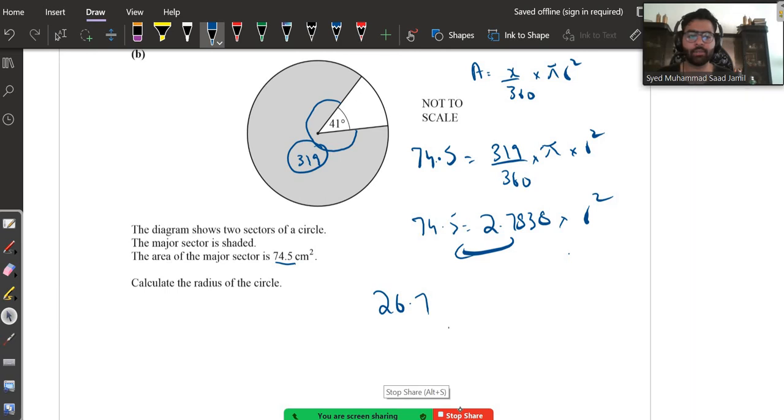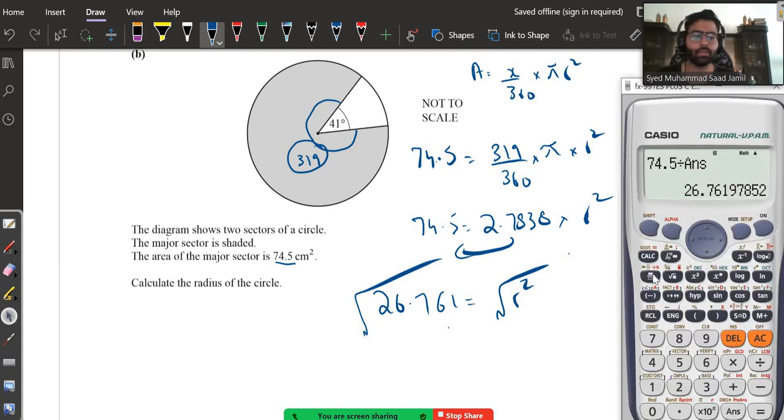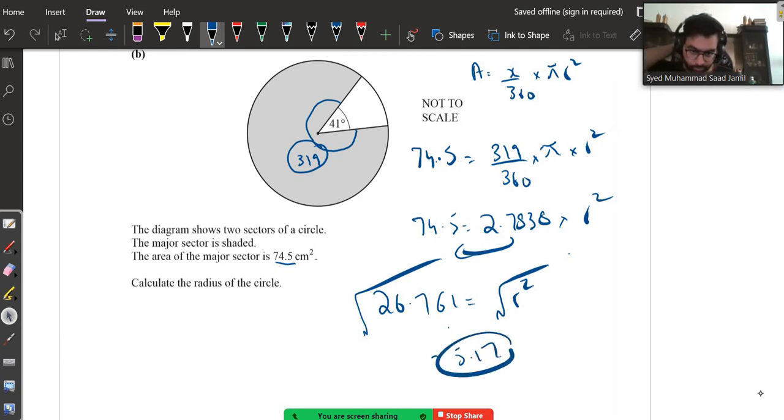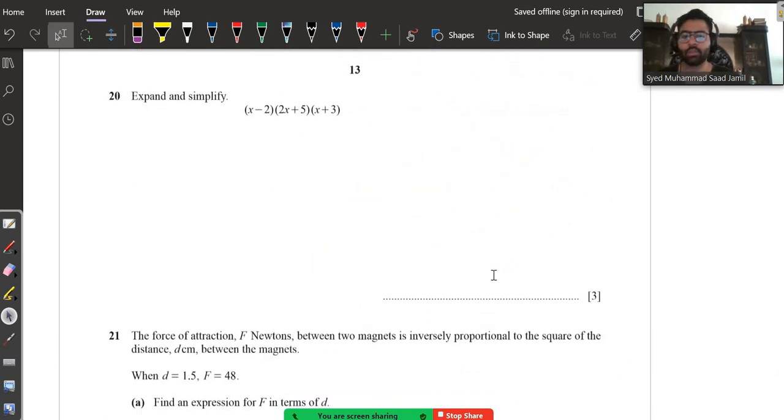Let me check it again. Yeah, r squared. We don't want r squared, we want r, so take the square root of both sides. The answer turns out to be the square root of 26.76, which is 5.173. Alright, so you will just write 5.17, 2 decimal places. That's your final answer.